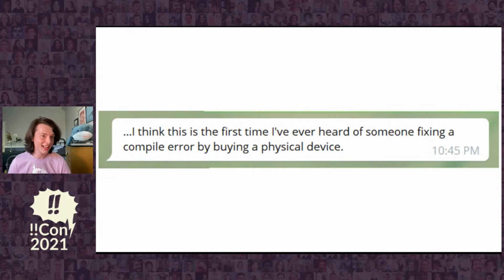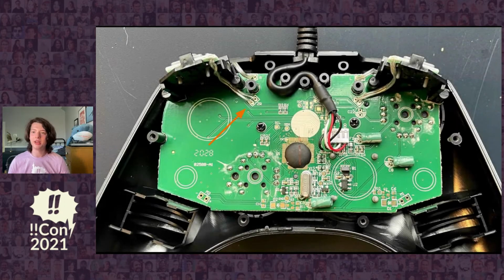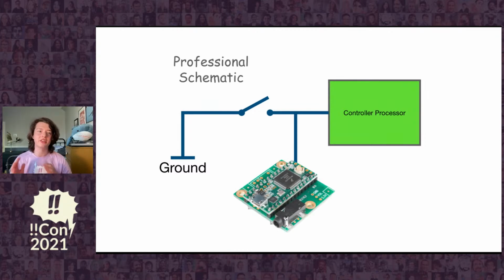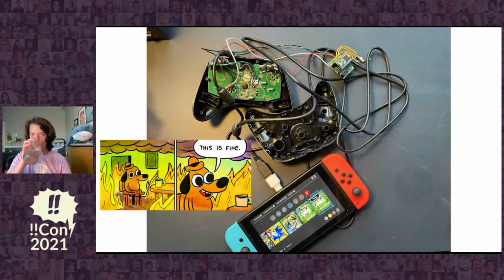Cracking the case open, we can see that this shoulder button right here is connected by easy-to-access wires, shown here. Using an ohm meter, I found out that every time the button is pressed, it connects the ground of the controller to the processor inside of the controller. So if we connect our Teensy to the wire as well, it can simulate a press of the button by putting a low or 0 volt signal on that line, essentially connecting it to ground like the button does.